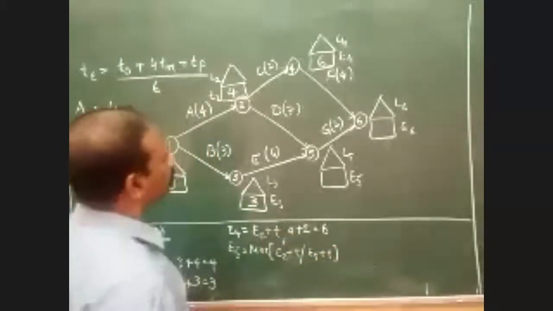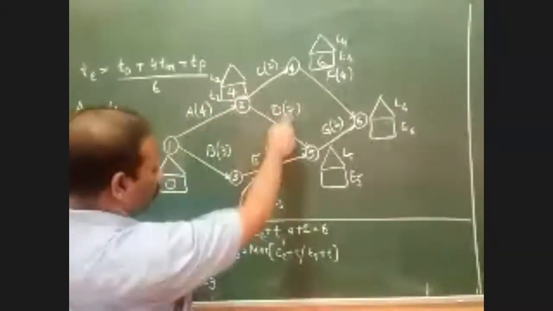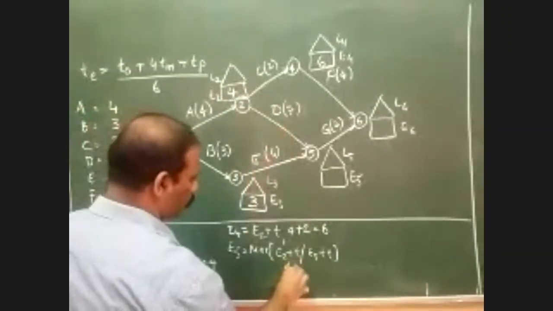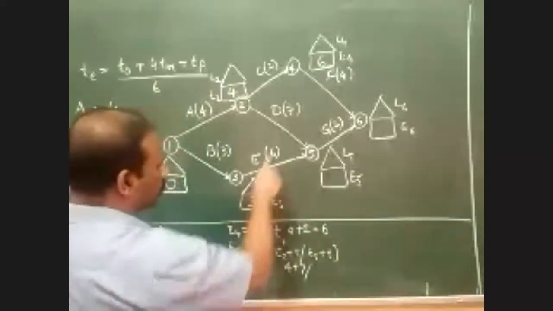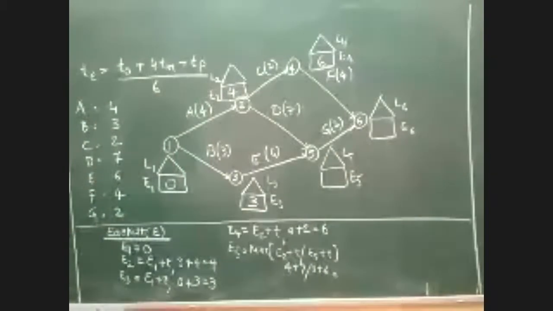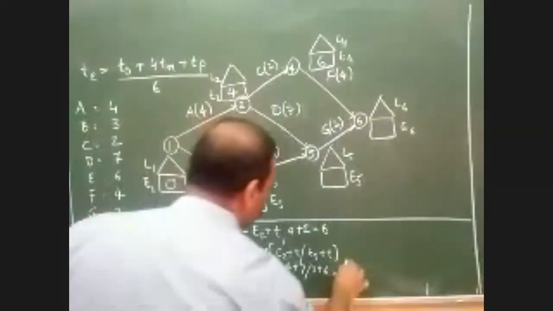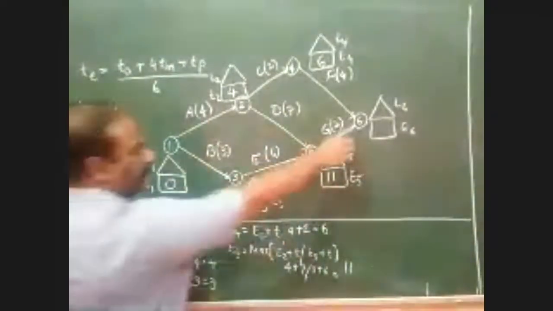What is the E2 value? 4. So 4 plus 7 becomes 11. The other one is E3 plus T, that is 3 plus 6. Which is the highest value between these two, 4 plus 7 or 3 plus 6? 11, sir. Obviously 11 is highest. Therefore the value of E5 becomes 11. Now we'll come to the last activity, E6.